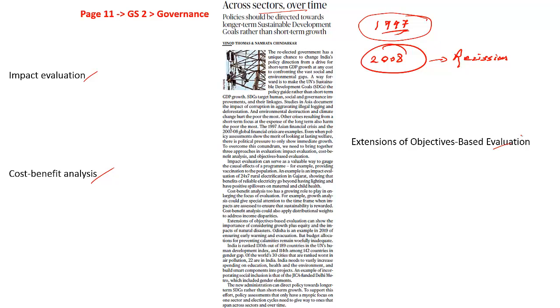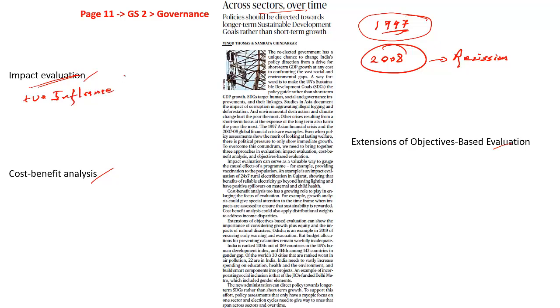So apart from the main focus of that particular program, what are the byproducts of this particular program is what impact evaluation is. So when you are laying down a particular project, what are the byproducts, what are the positive influences of this particular program or scheme is what impact evaluation is. So basically it looks at the positive influence of this particular project or program.